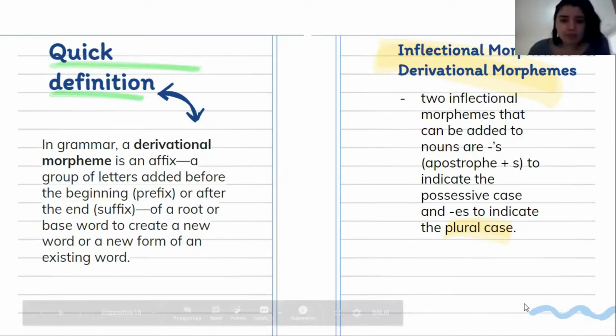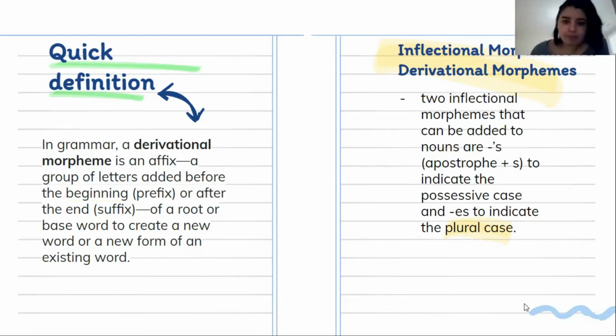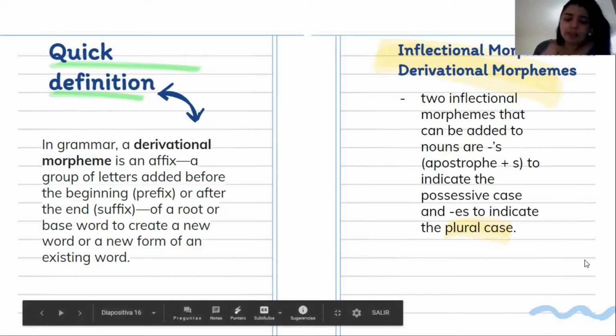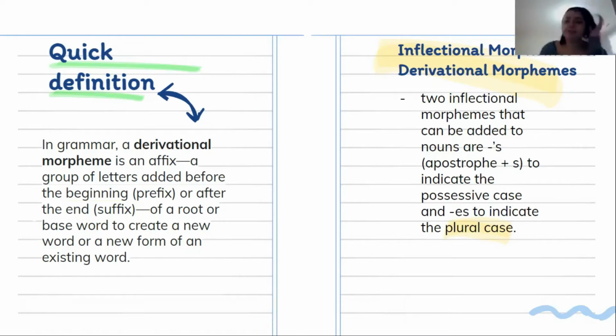Now, talking about inflectional morphemes versus derivational morphemes, the two inflectional morphemes that can be added to nouns are the apostrophe and an s to indicate the possessive case, and we add es to indicate the plural case.